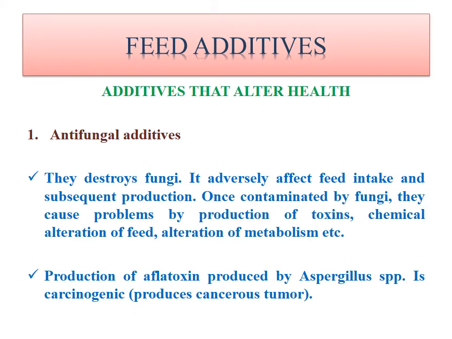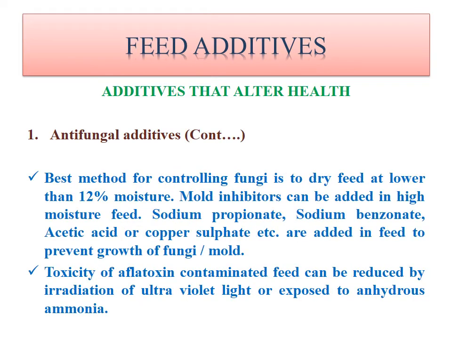So generally, whenever there is high moisture content in the feed, there will be production of fungus. This fungus will produce harmful toxins and that will affect the bird. Production of aflatoxin, which is produced by Aspergillus fungus, is carcinogenic. Generally, this is the most harmful fungus, Aspergillus. The toxin produced by this Aspergillus is called aflatoxin, and it is carcinogenic. Carcinogenic means it will produce cancerous tumors.